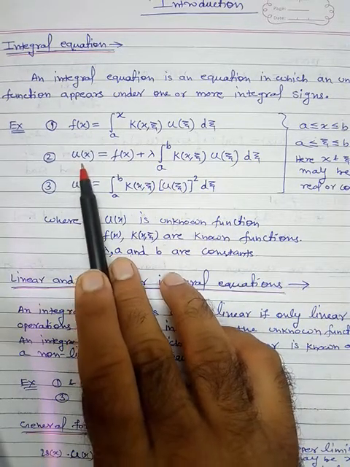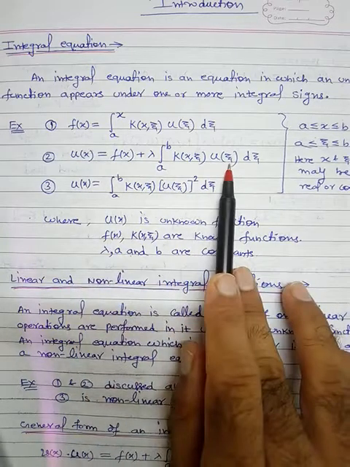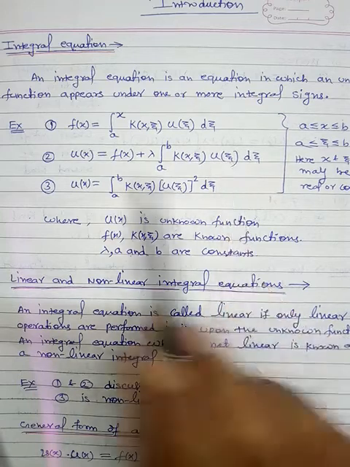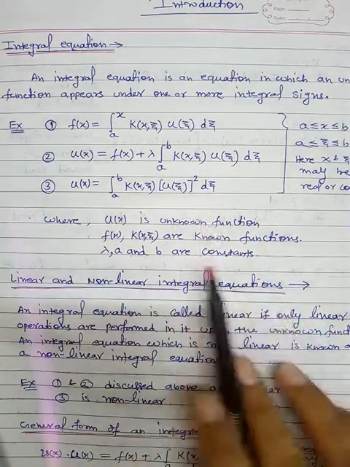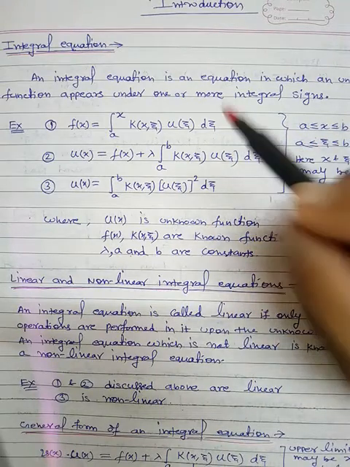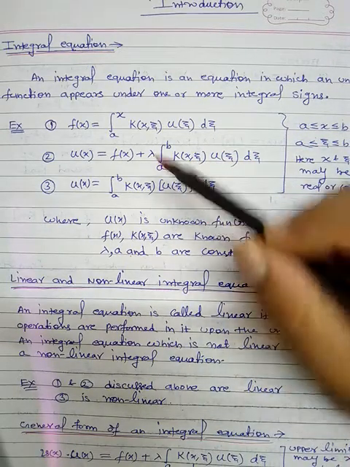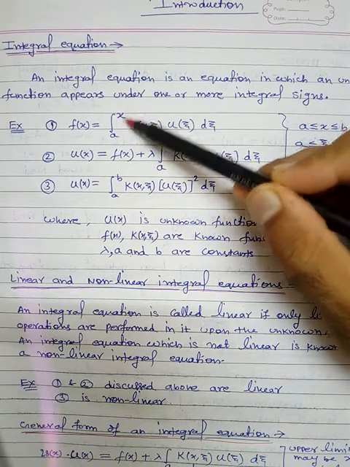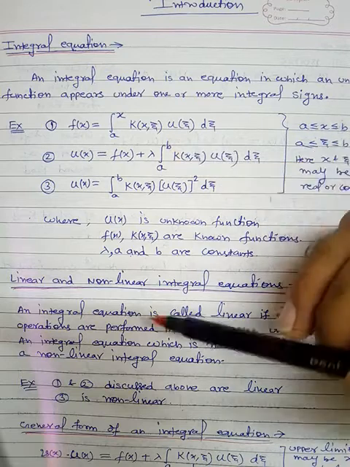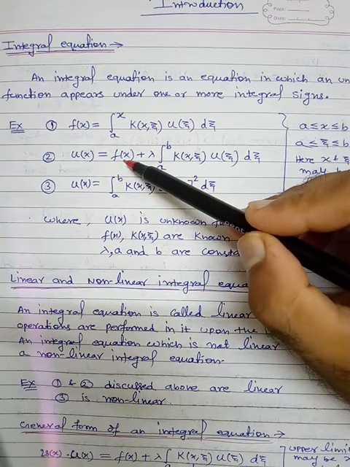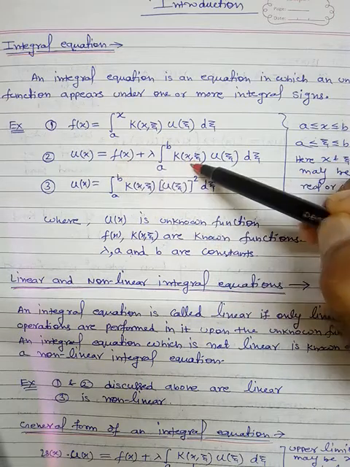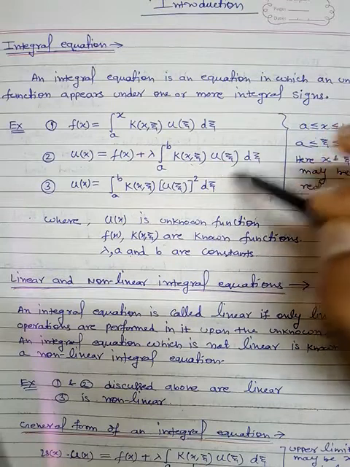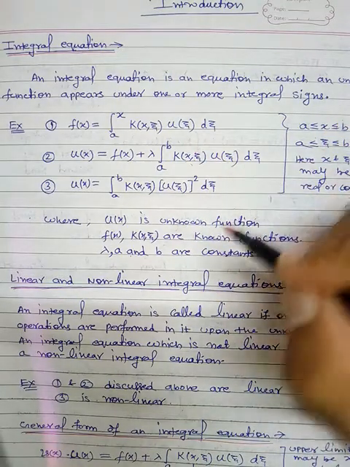So u here and here are the same function, only the variable differs. Here the variable is ξ, here the variable is x, but the function is the same, and u is the unknown function which we have to find out. Another difference between the first and second equation is that here the upper limit x is a variable quantity, here it is a constant. Here f(x) and K(x, ξ) are both known functions. However, u, either on the left hand side or the right hand side, is the same function, which is to be evaluated.